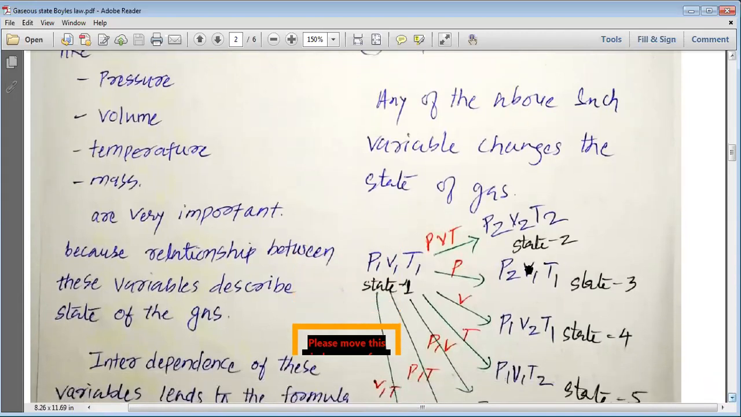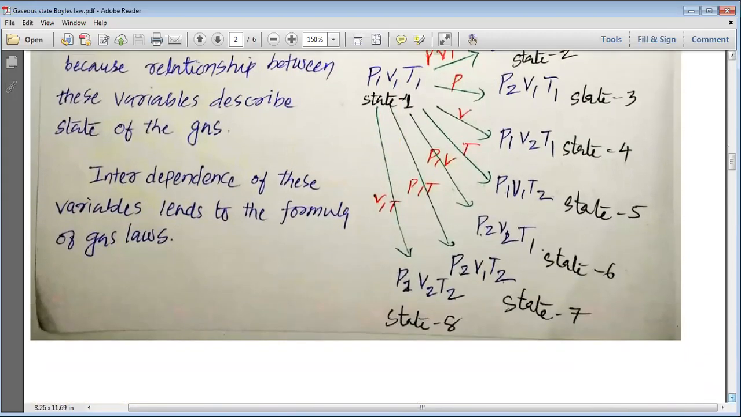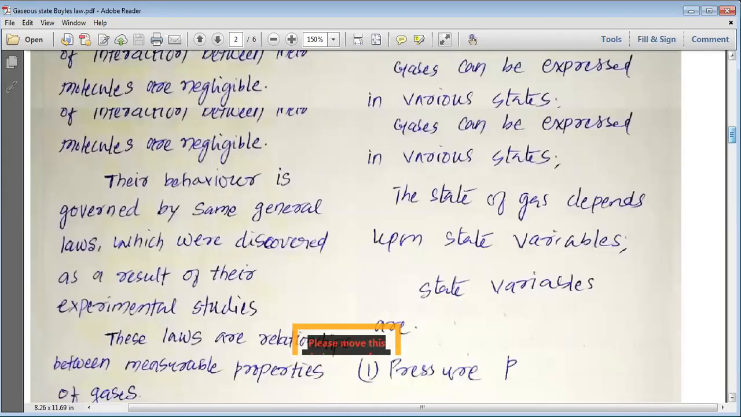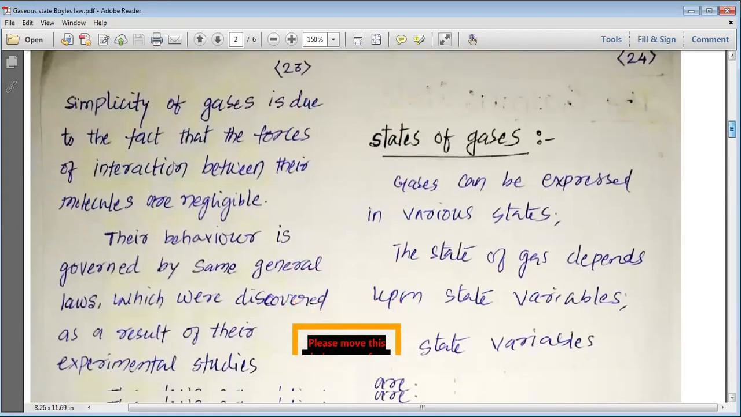Pressure, volume, temperature, and mass are very important because the relationship between these variables describes the state of a gas. The interdependence of these variables leads to the formulation of gas laws. So these various gas laws are derived from those various properties of gases.